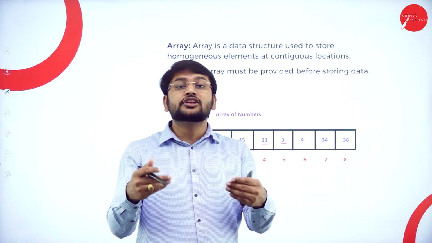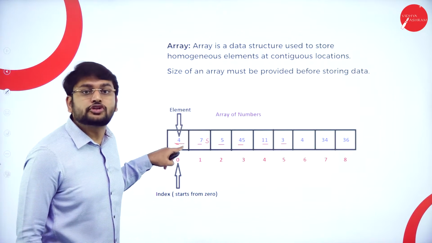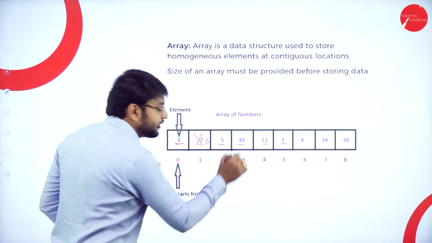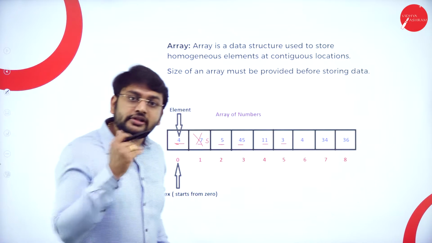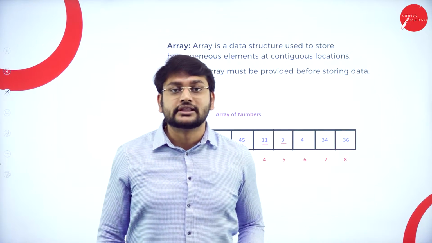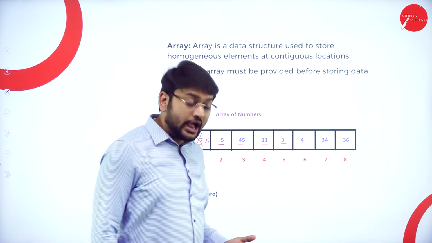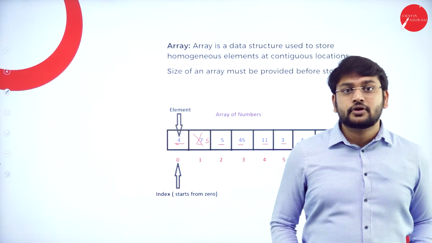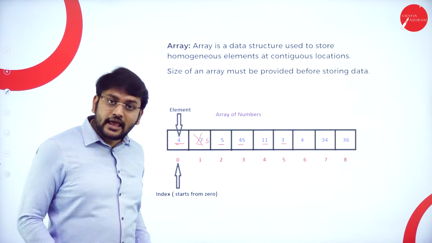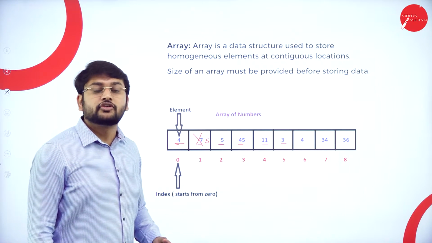What is the meaning of continuous allocation of memory? Say for example, I have allocated the memory to store the 4 here. I'm storing the 4 here. Here I cannot leave it empty and I cannot store 5 here. Continuously you have to allocate. That is what we call a continuous allocation of memory. That is the second important point that you should remember. So fine, I understood that all the data elements, whatever you are trying to store, should be of same type. And then, my dear students, you need to remember it is a continuous allocation of memory.